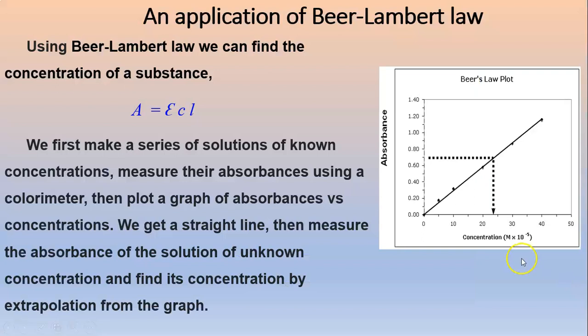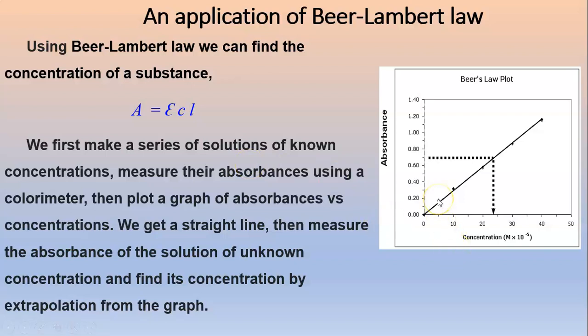An application of the Beer-Lambert law. Using the Beer-Lambert law, we can find the concentration of a substance using the expression A is equal to epsilon CL. Here epsilon is a constant for a given sample and L is the path length of the cell, which is constant for a given cell. So A is directly proportional to C. We first make a series of solutions of known concentrations and measure their absorbances using a colorimeter.